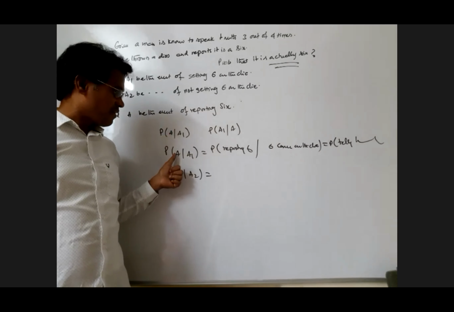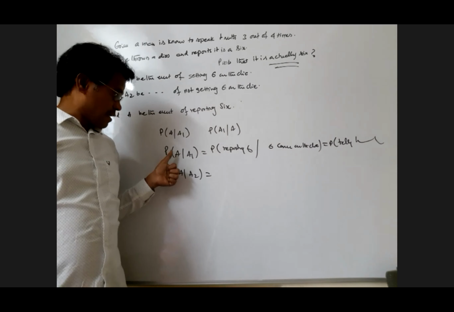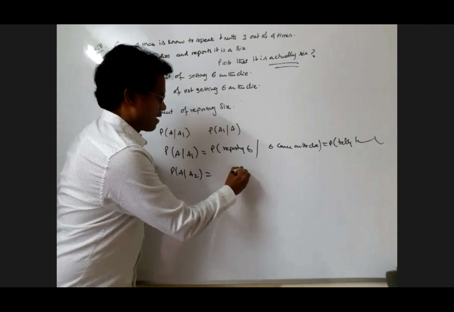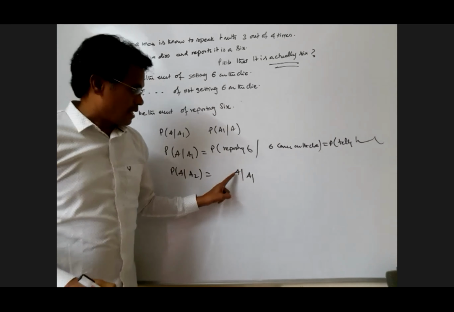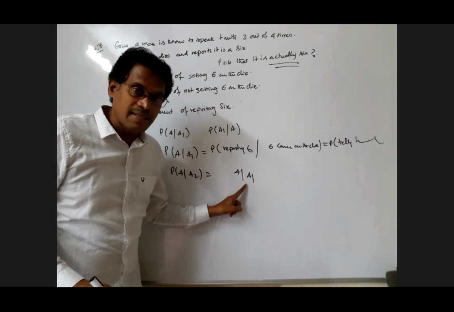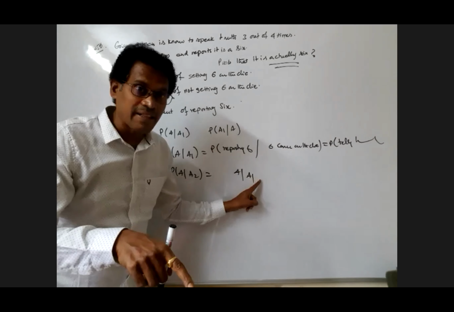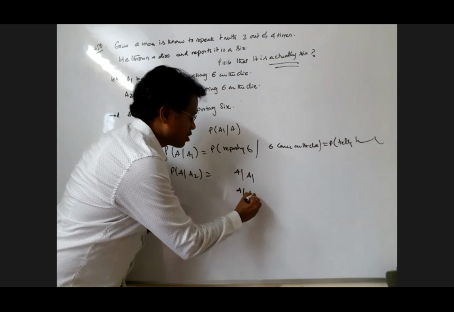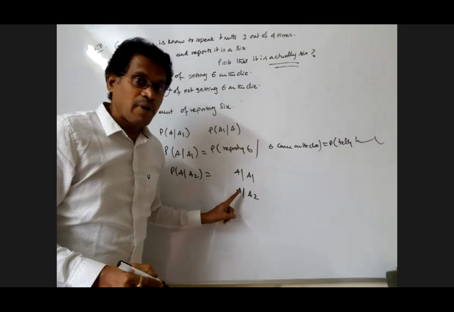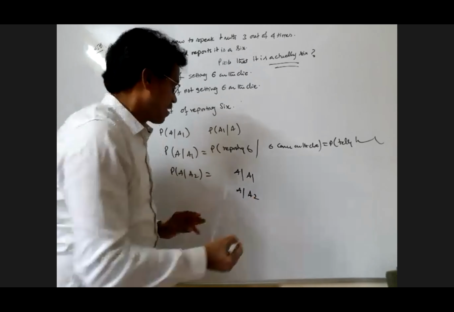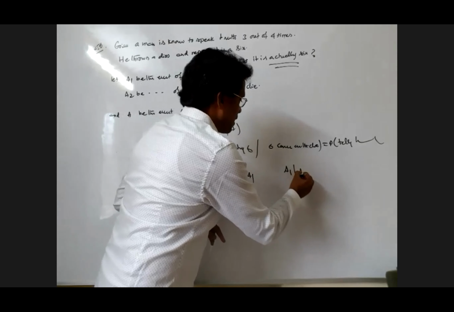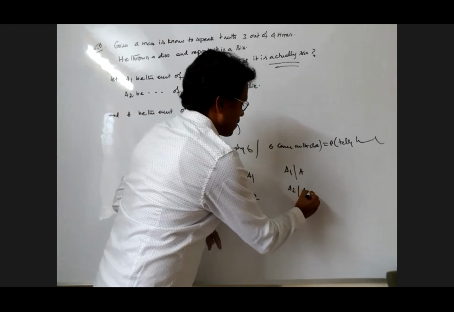Probability of A given A1: reporting 6, given that 6 has turned up on the die, that means he is telling the truth. What is A given A2, my dear? Reporting 6, knowing that 6 did not come on the die, that is telling a lie. Okay, now what is A1 given A? What is A2 given A?